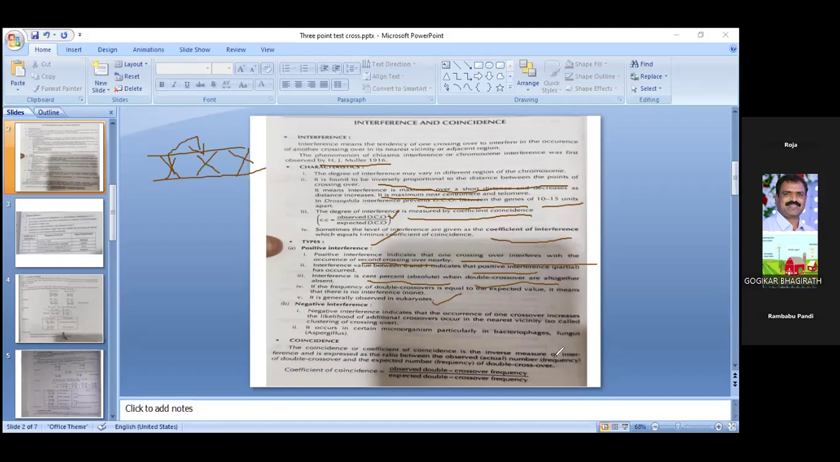What is meant by negative interference? Negative interference indicates that the occurrence of one crossing over increases the likelihood of additional crossing overs occurring in the nearest vicinity, the so-called clustering of crossing overs. It occurs in certain microorganisms like bacteriophages and fungi only. So these are the points you can remember: positive and negative interference.